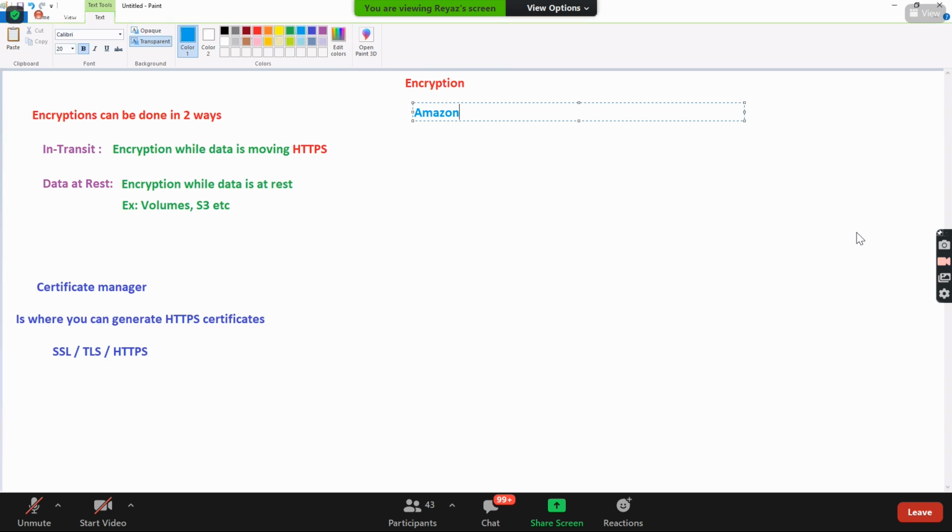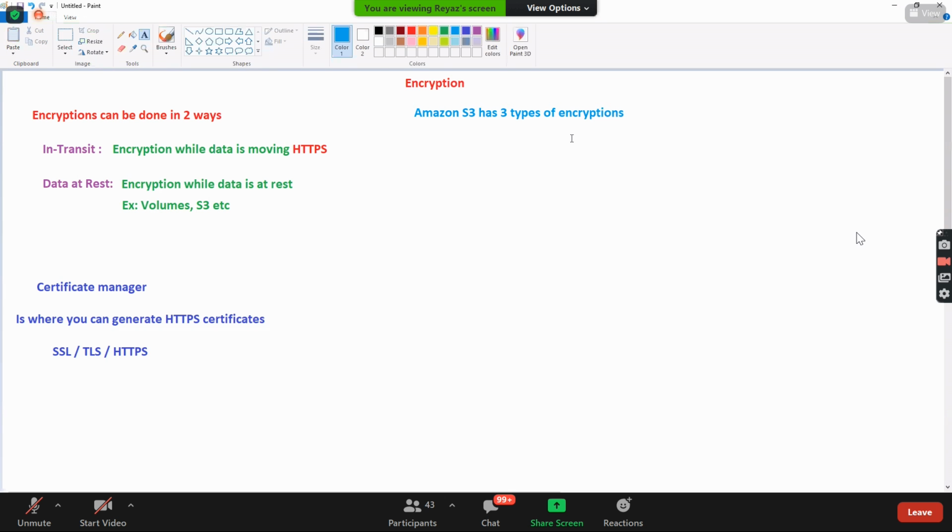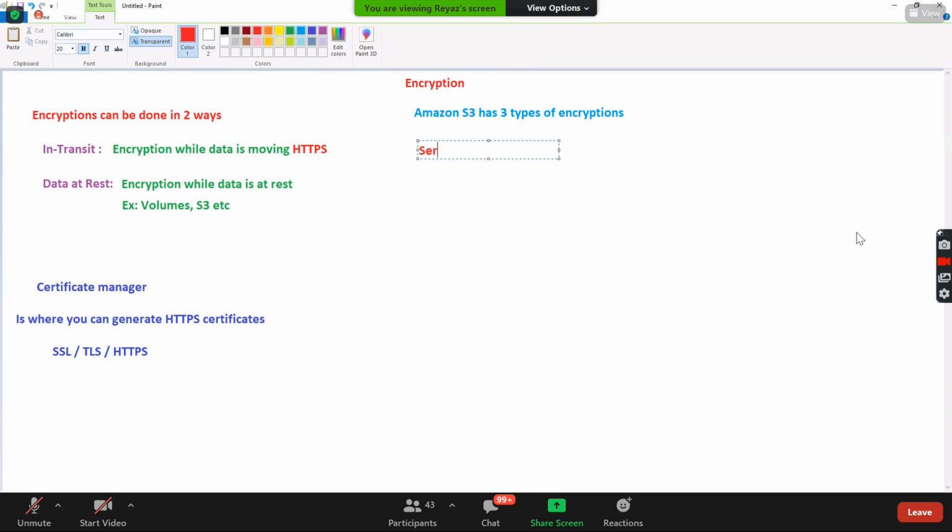Amazon S3 has, guys, 3 types of encryption. In S3, I'm talking about S3, we have 3 types of encryption. Number one, we call it server-side encryption.